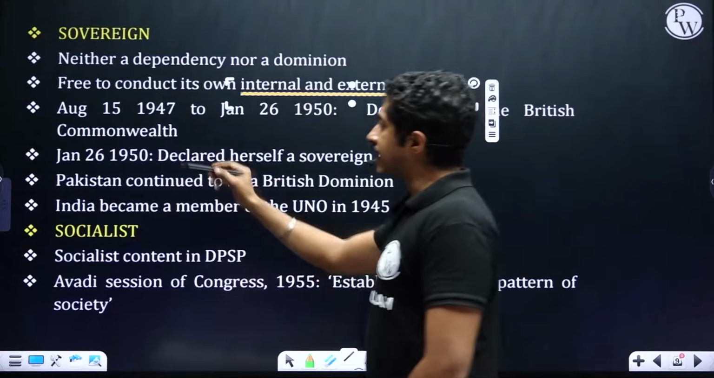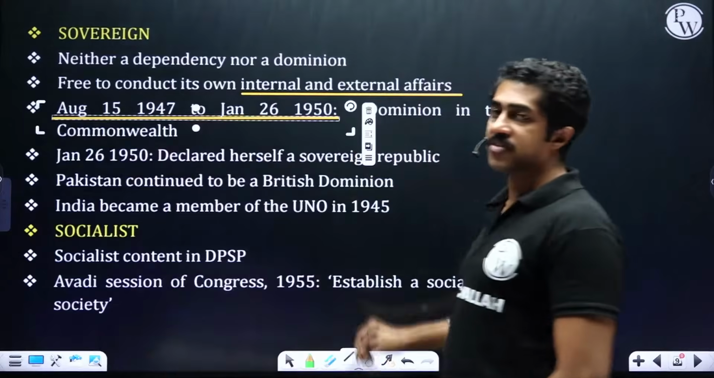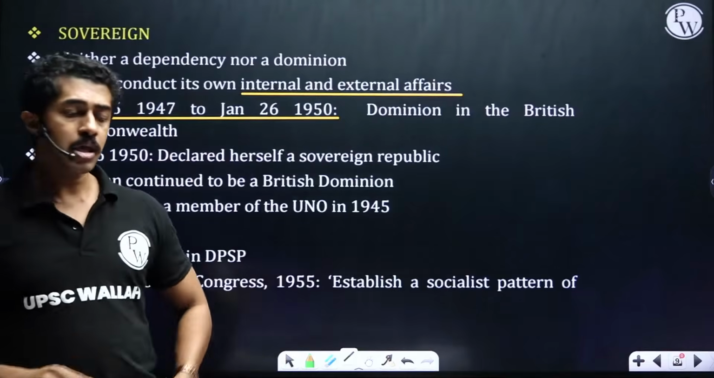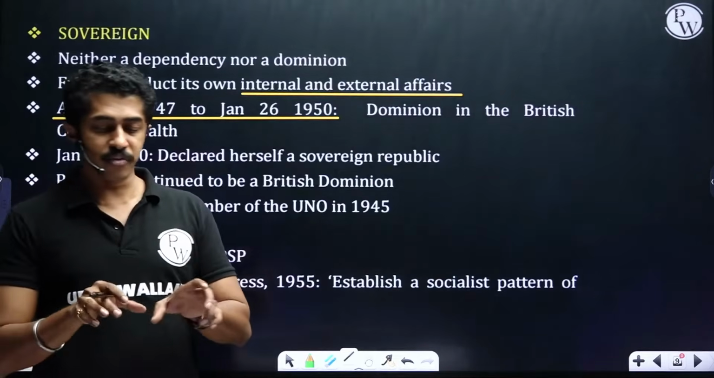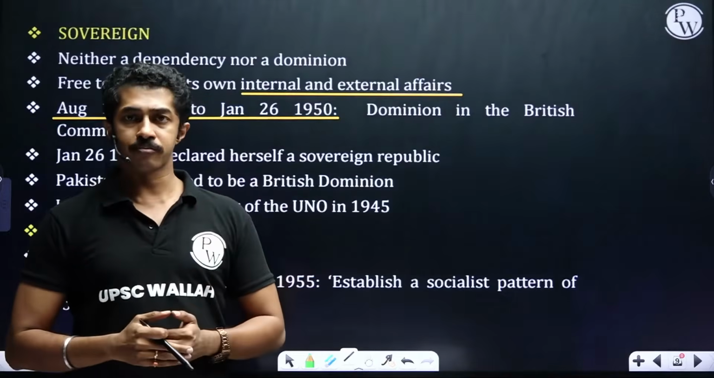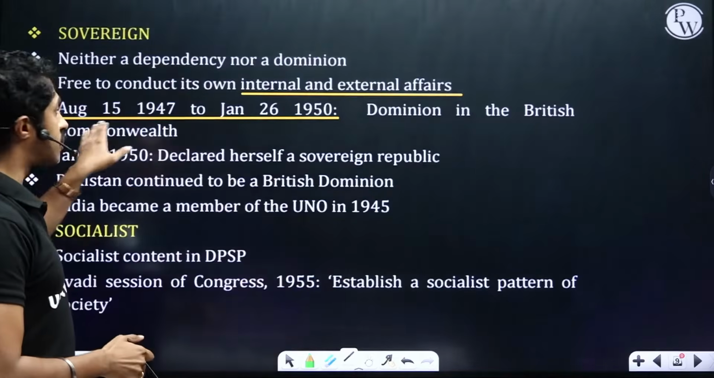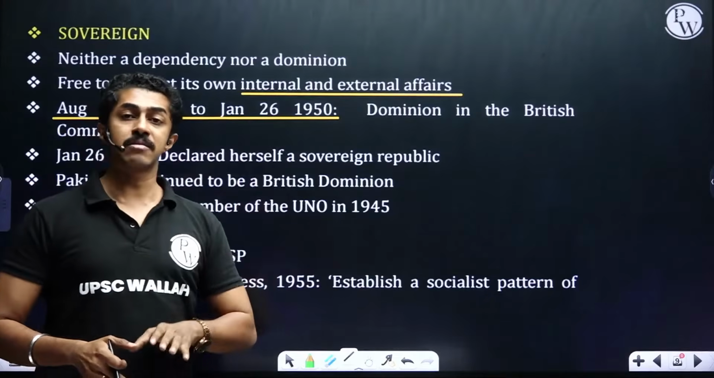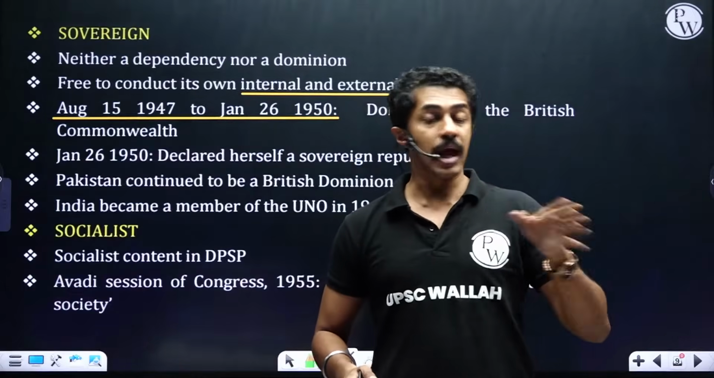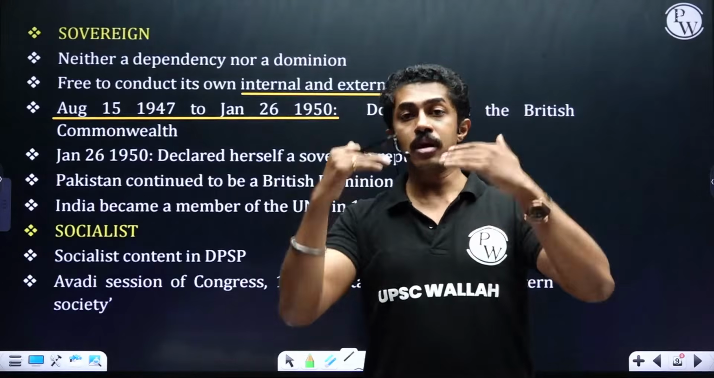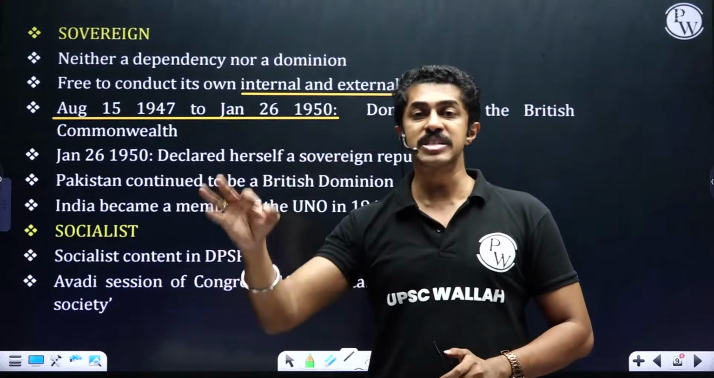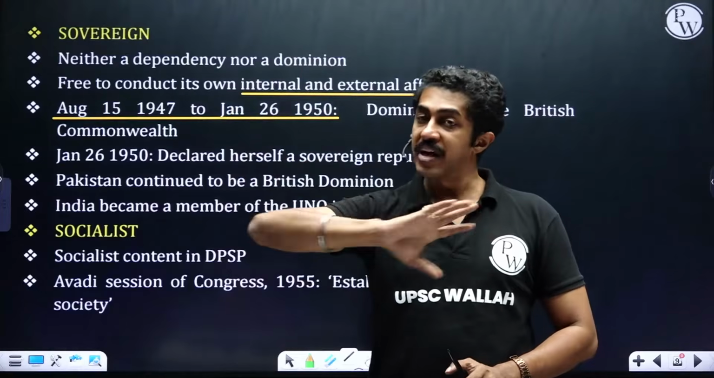From August 15, 1947 to January 26, 1950, we were a dominion of the British Commonwealth. What is the British Commonwealth? Commonwealth of Nations are those nations which were at one point of time under colonial power. So we were a dominion from 47 to 50. But does that mean Britishers were ruling our country? Absolutely not. Because that freedom was given to the Constituent Assembly to repeal any law passed by the British Parliament.